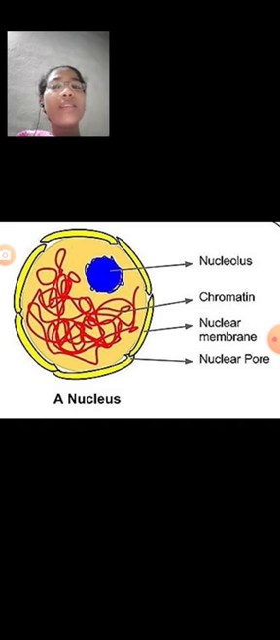The nucleus is the dynamic cell center, and it controls and regulates all functions of the cell. The main function of the nucleolus is the synthesis of ribosomal RNA and proteins.